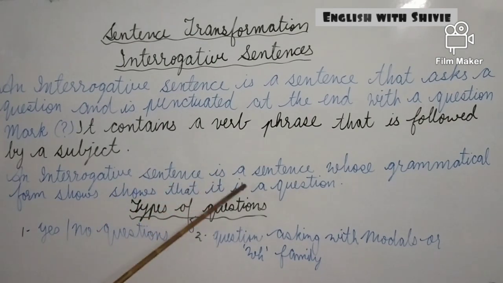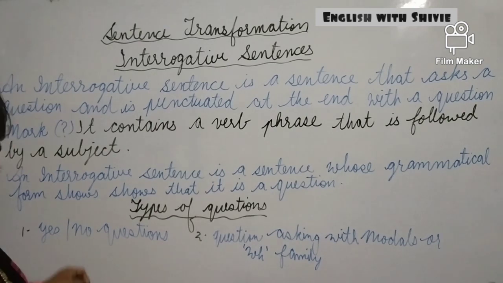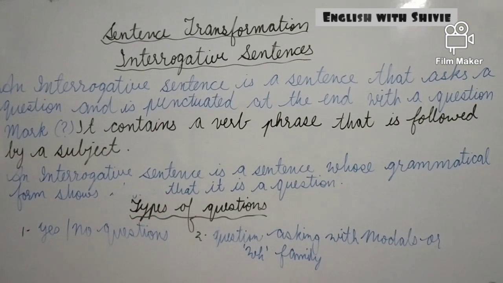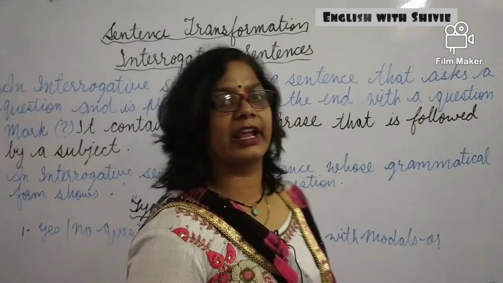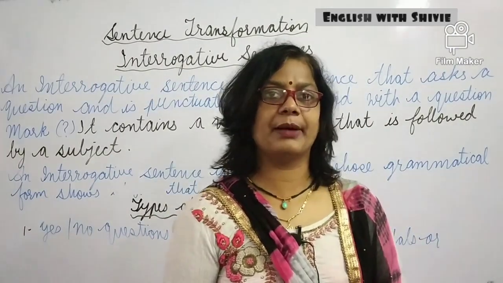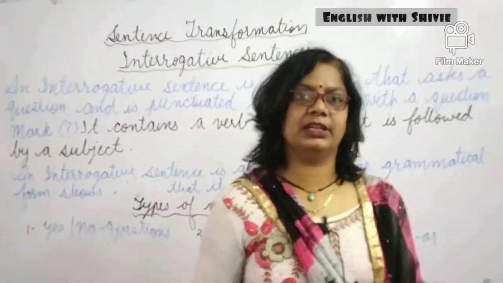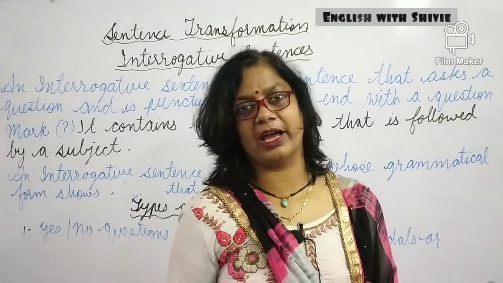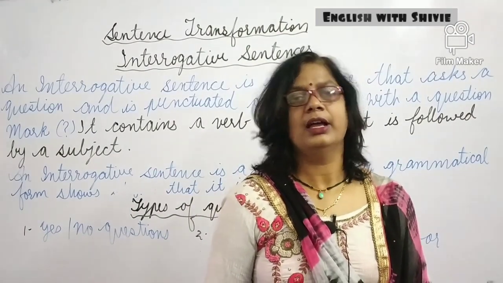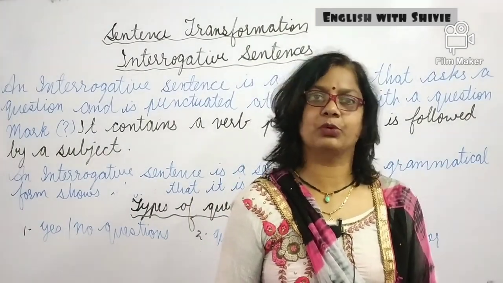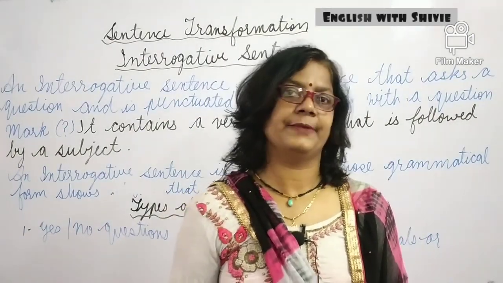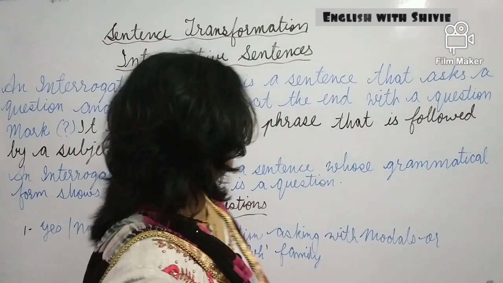An interrogative sentence is a sentence whose grammatical form shows that it is a question. It means that in the grammar portion, the grammatical system will be there to show us that this is a question and the question is asked by the subject. So the grammatical form, the auxiliary verbs will be there to show us the form of the sentence.